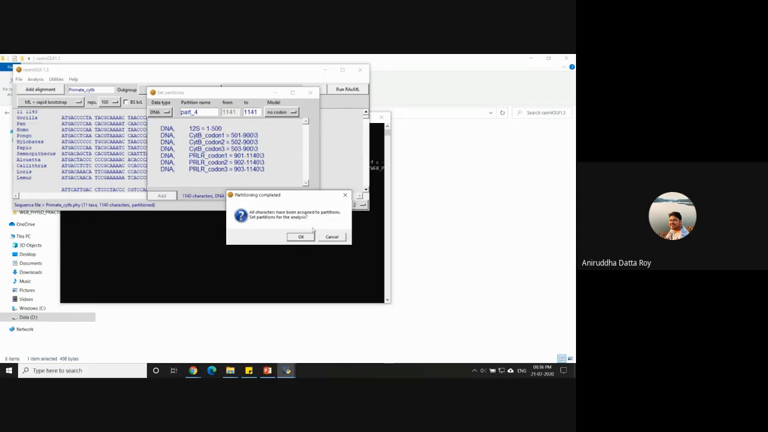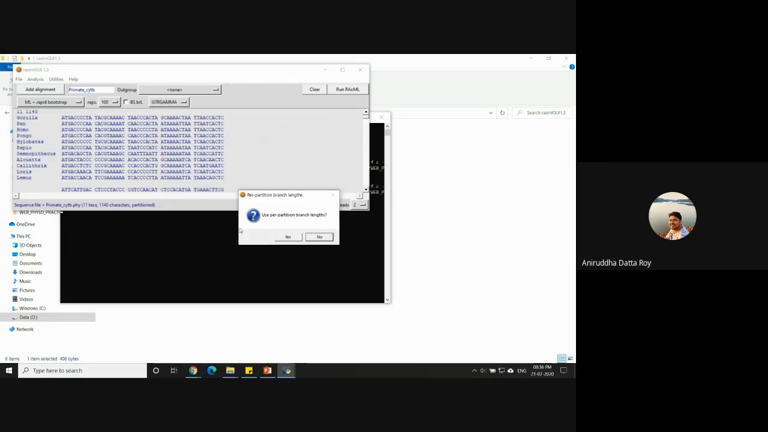Set partitions for the analysis. You click on OK. If it gives you an option saying use per partition branch length, click on no. Okay, so now you're pretty much all set to start the analysis.